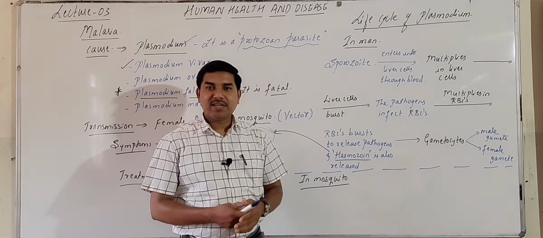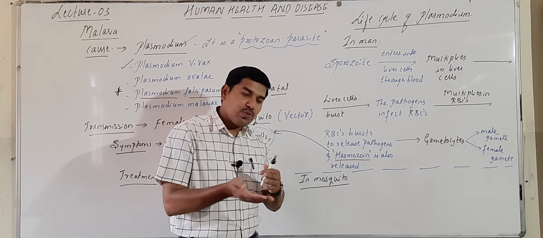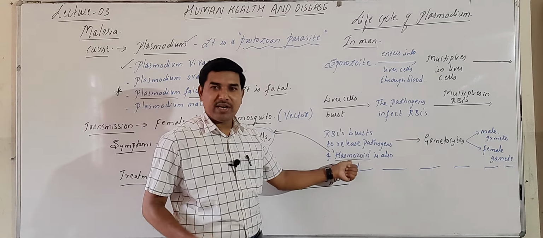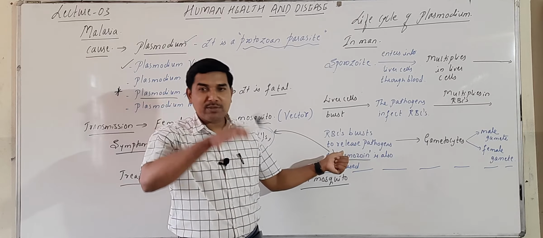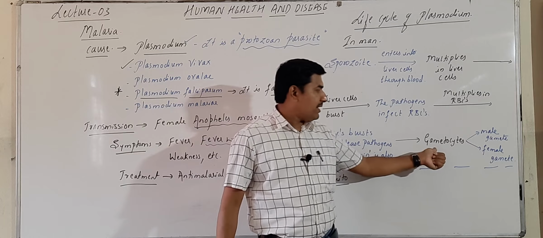During this process, a chemical is also released, because the pathogens produce a chemical by using our hemoglobin. That is why the name hemozoin. This hemozoin is responsible for the chilling effect in humans. Then these gametocytes,